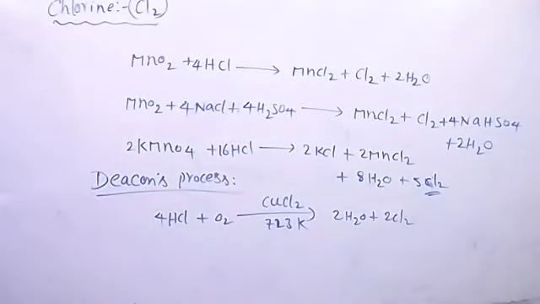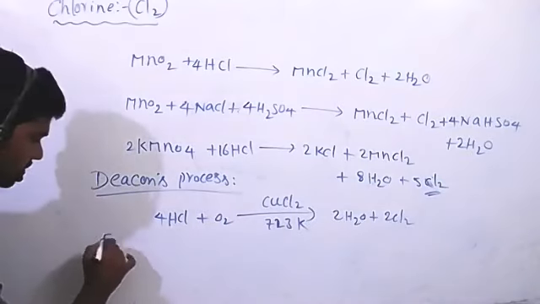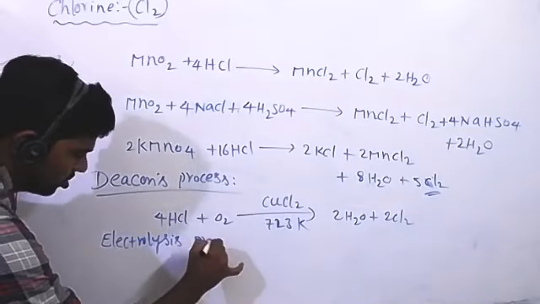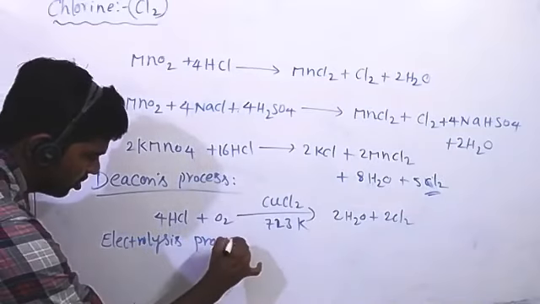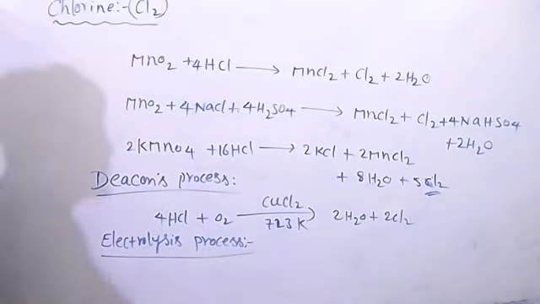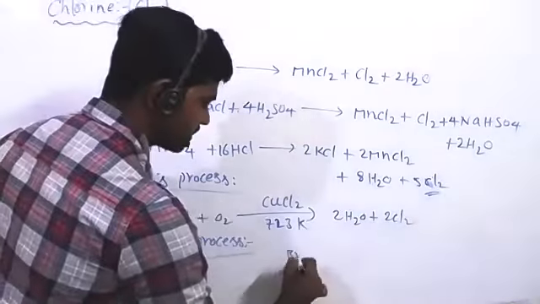Next, another method, electrolysis process. This is a known method. Brine solution means concentrated NaCl solution.